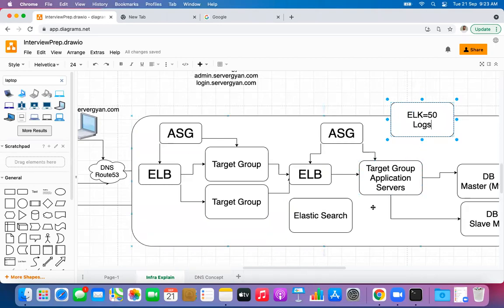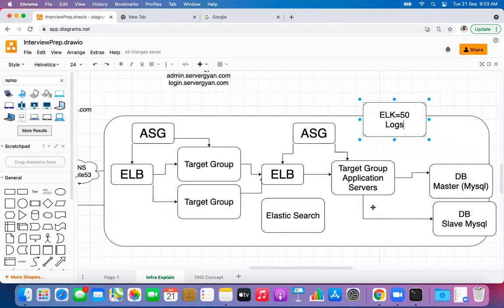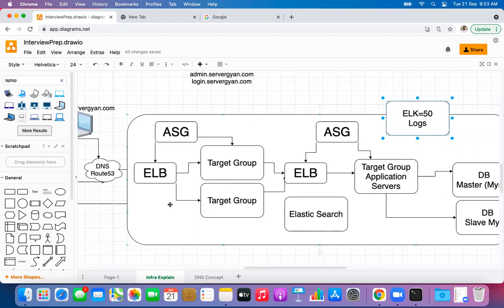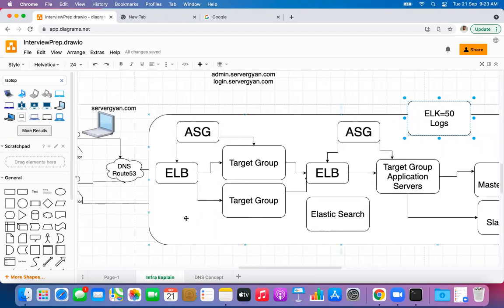For example, we will talk about different type of databases. Maybe we will talk about Redis, we will talk about Aerospike, we will talk about here CloudFront, we will talk about Varnish here. So the very deep diving of the infrastructure, we are going to complete it tomorrow. Right, guys?